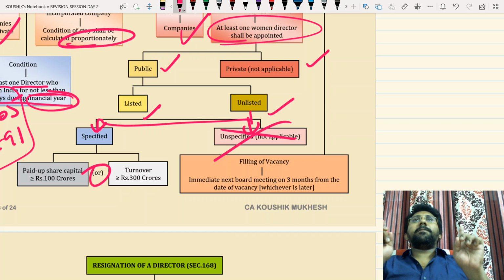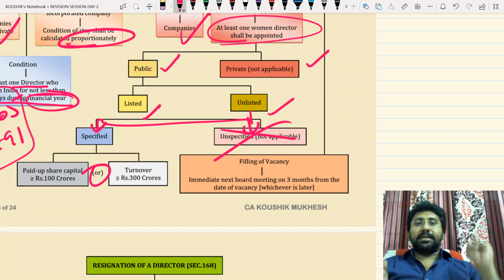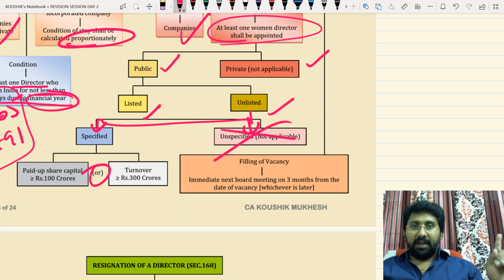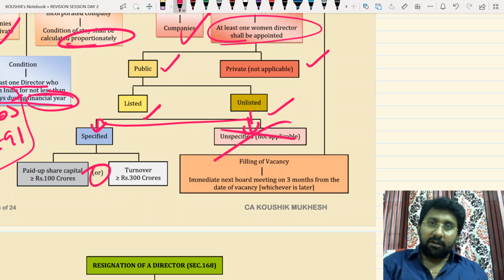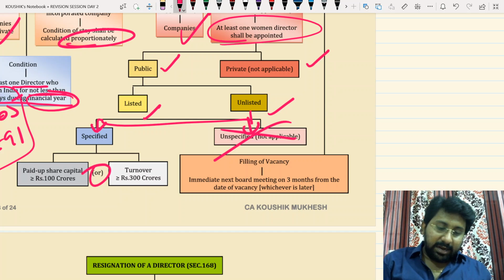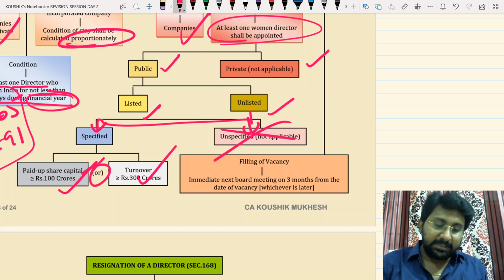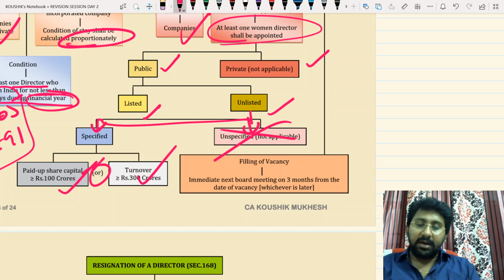Now tell me, companies will be divided into how many categories? Two categories: private and public. Private not applicable. Public again divided into two parts: listed, unlisted. Unlisted again divided into two parts: specified, unspecified. Listed public company required or not? Yes. Unlisted non-specified required or not? No. Unlisted specified required or not? Yes, provided it is having a paid up share capital of not less than 100 crores and or turnover of rupees 300 crores. Required to appoint a women director.